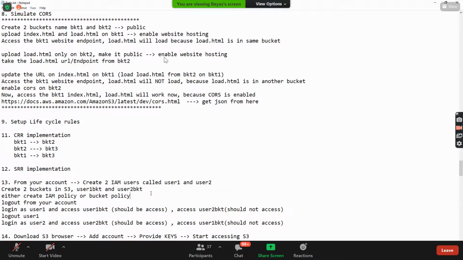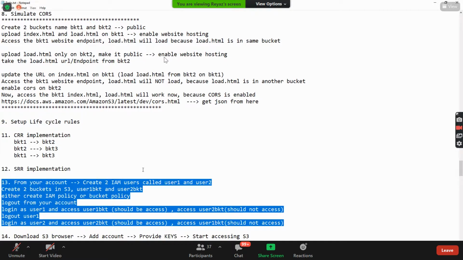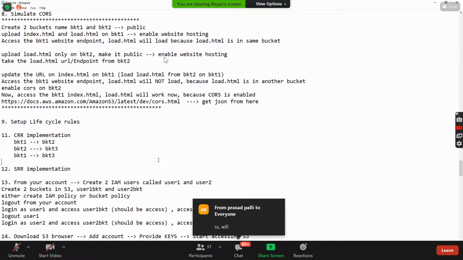Guys, just put it in Google, single user, single bucket policy, you will get it. So the hint is you can do it either with an IAM policy or you can use the bucket policy. Will you take this and do it, guys? Exploring stuff from S3. This will be very interesting.